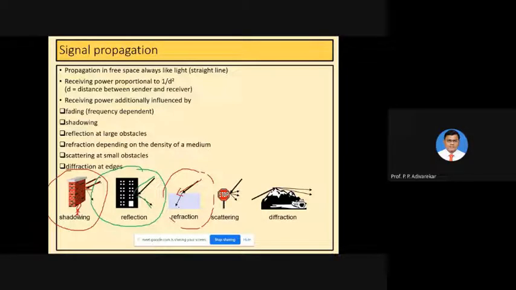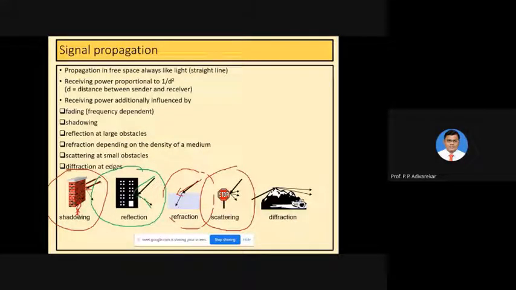Okay, after that the fourth one, that is scattering. You can see the scattering example here. But before scattering, I want to tell you about refraction.